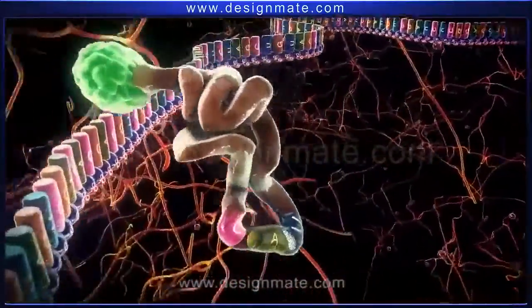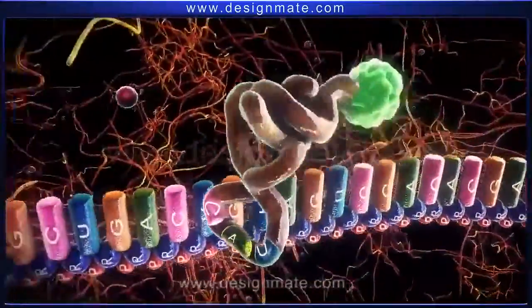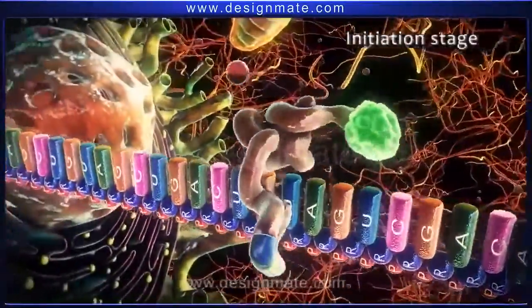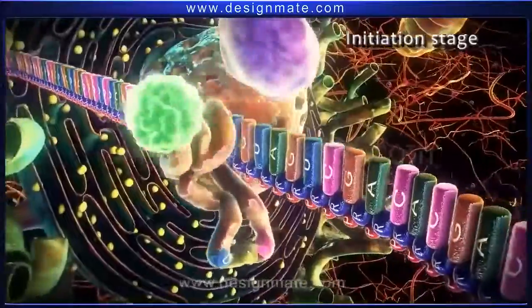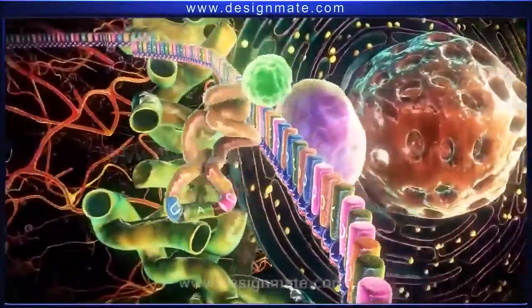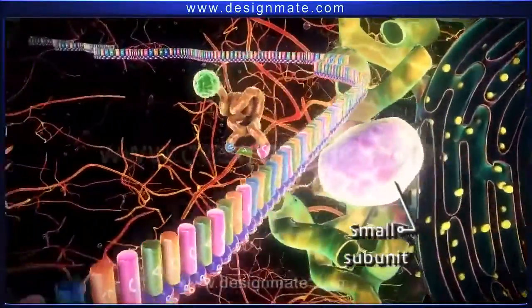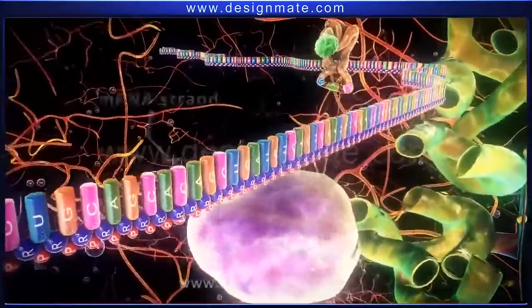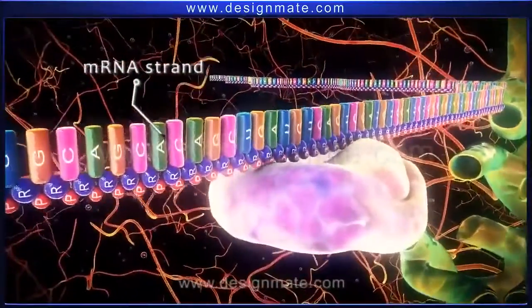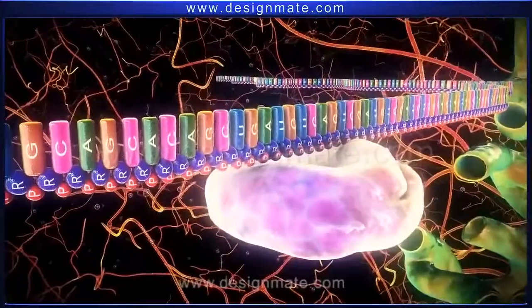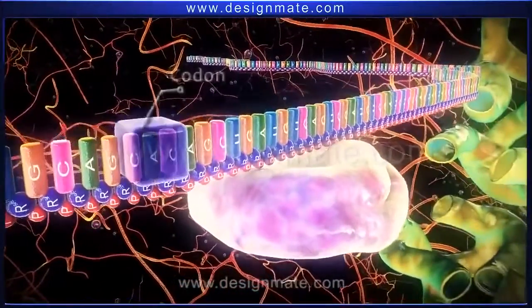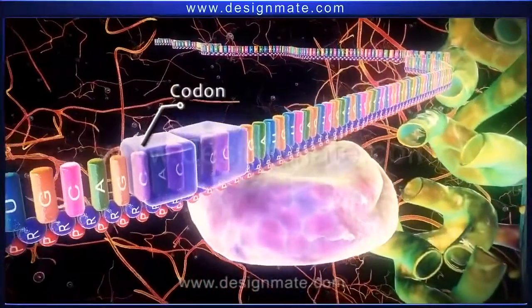This marks the commencement of the first stage of protein synthesis, the initiation stage. During the initiation stage, a small subunit of ribosome binds to the mRNA strand. The mRNA strand is made up of codons, which are sequences of 3 bases.